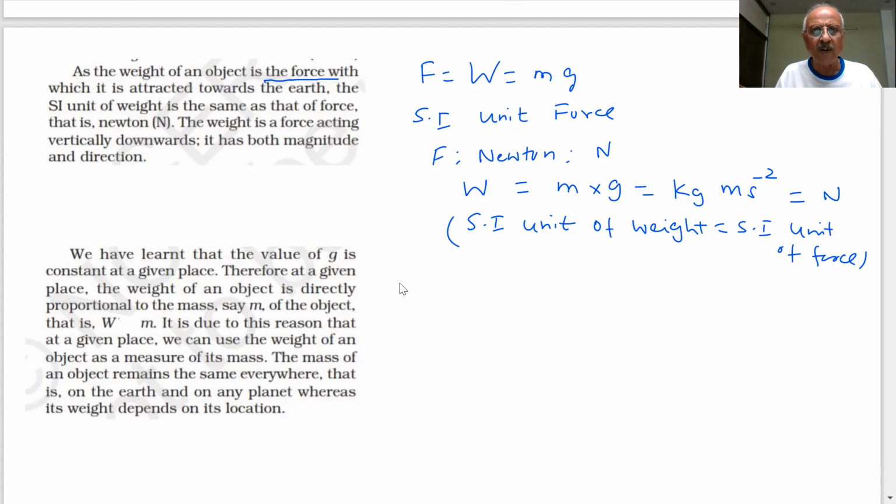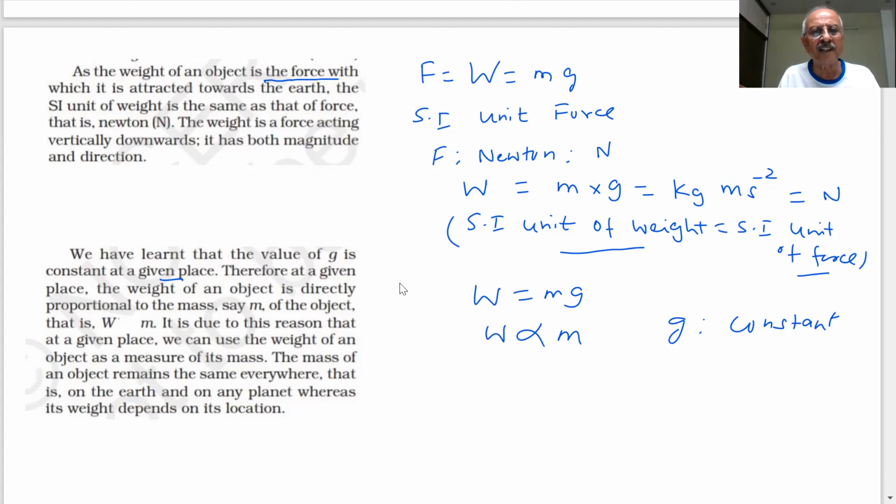All right. So the SI unit of weight will be what? Same as the SI unit of force. So the SI unit of force is Newton, and the weight is also Newton. We have learned the value of G is constant at a given place. Therefore, at a given place, the weight of the object is directly proportional to the mass. Weight is equal to M into G. Weight is directly proportional to mass, G is constant.